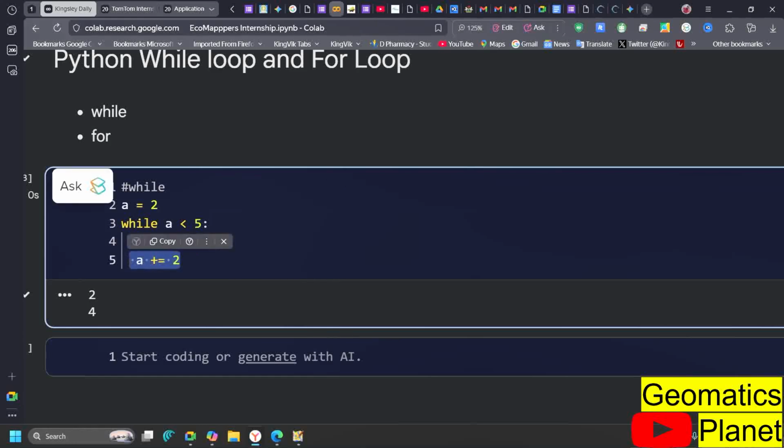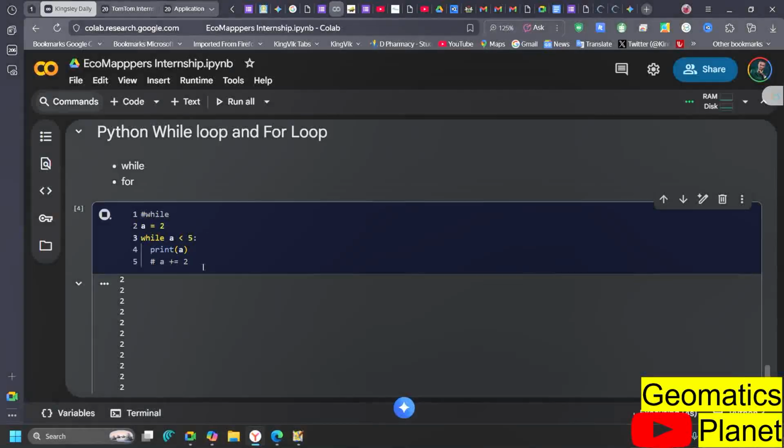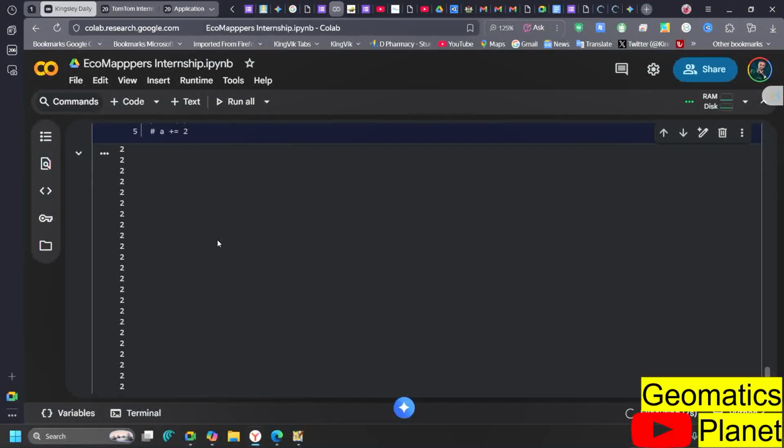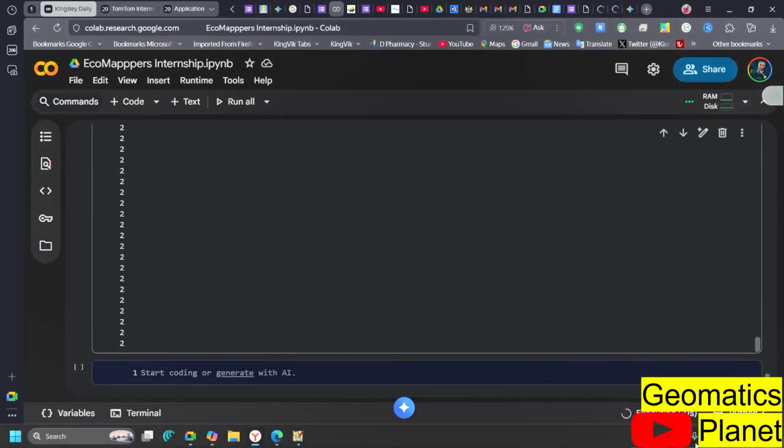Let me remove this code first and run this one to explain what I'm saying. Now, when I run this, you see that this thing is going to keep running for eternity. This is what you need to understand about the while loop. If the while loop statement is not completely defined, this thing will run till infinity. So it is going to be an infinite loop. You can see it keeps on running.